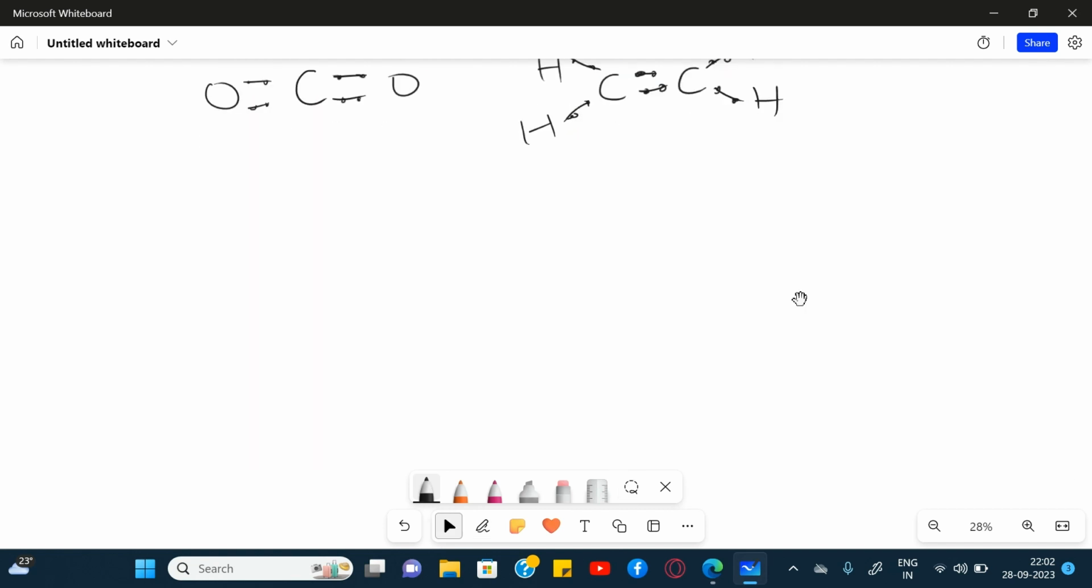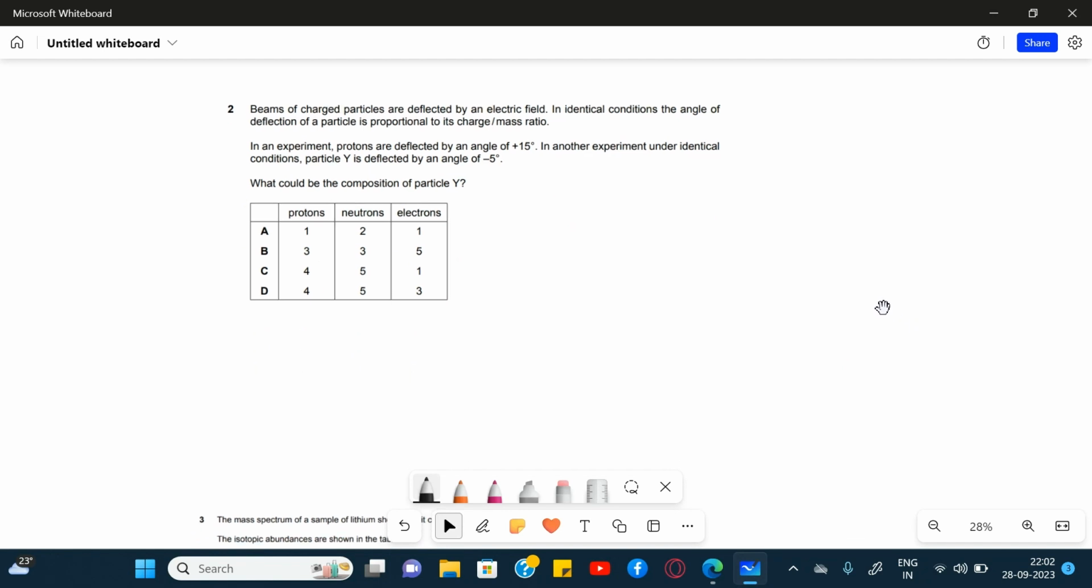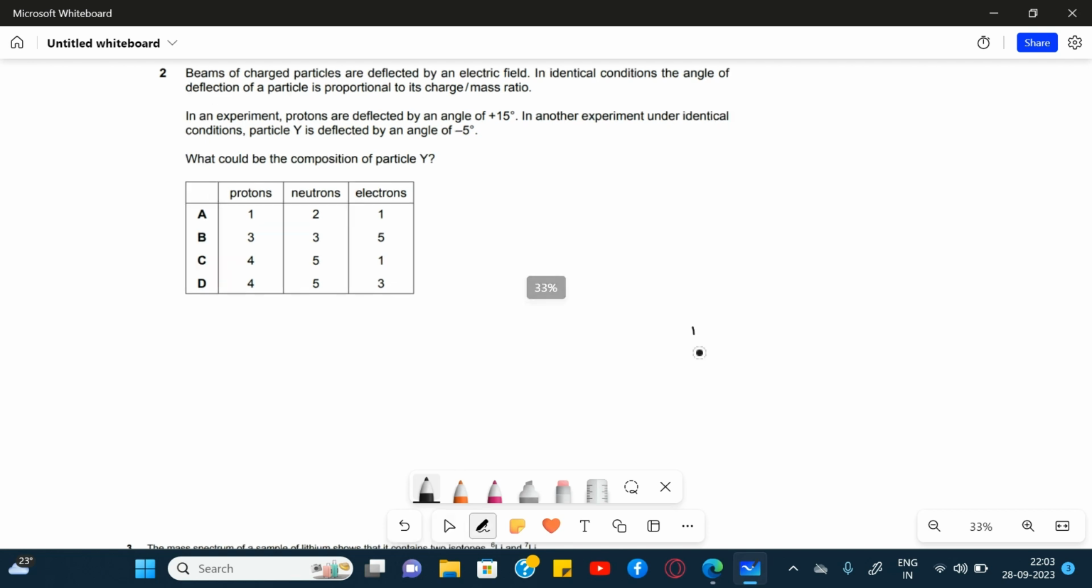Let's look at the second question. Second question is, beams of charged particles are deflected by an electric field. In identical conditions, the angle of deflection of a particle is proportional to the charge upon mass ratio. That means the angle of deflection,